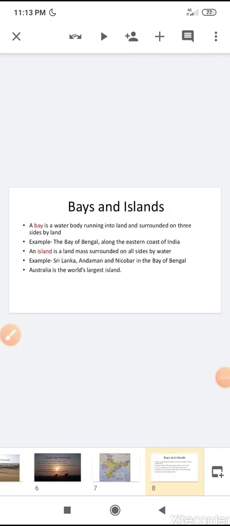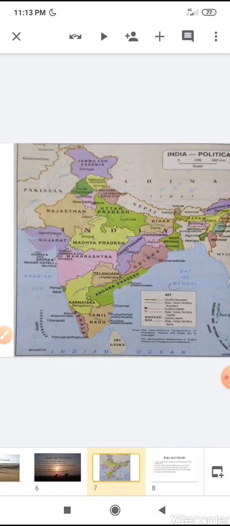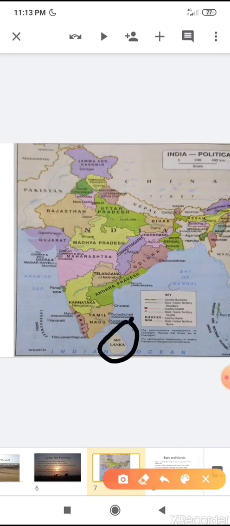And what is island? An island is a landmass surrounded on all sides by water. You can see here again a map. Here you can see Sri Lanka, which is surrounded on all sides by water. So Sri Lanka is the example of island.